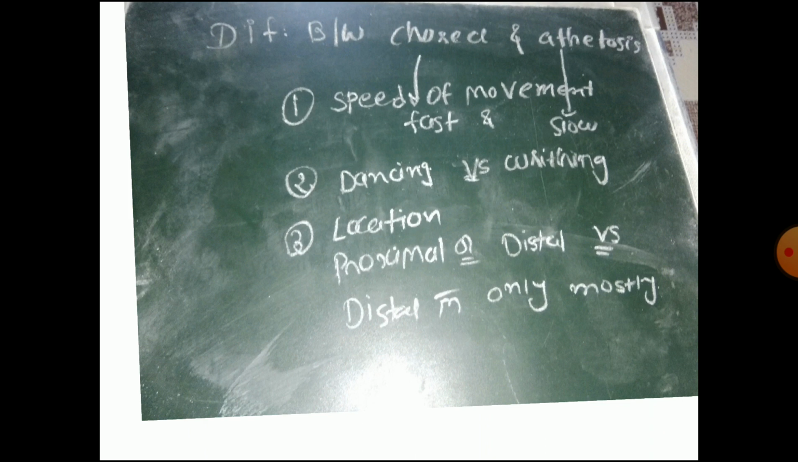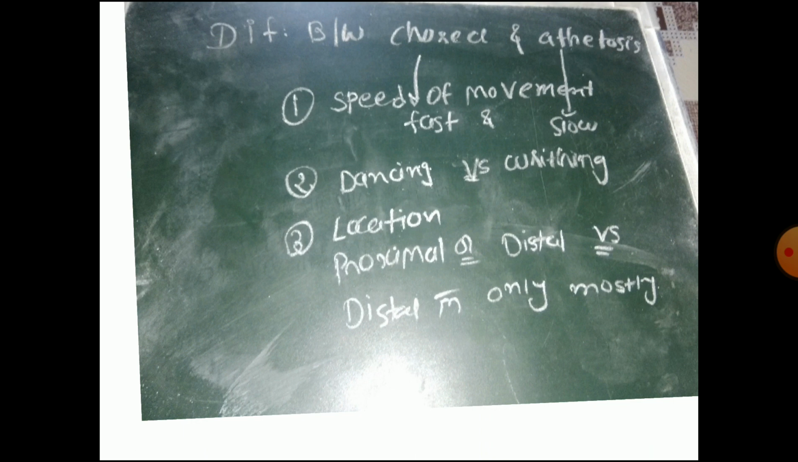Now the most important is the difference between chorea and athetosis. So basically the first difference is according to the speed of movement. The fast speed of movement is seen in the chorea patient, and in comparison to that the slow movement is present in the athetosis patient. Second, dancing-like movement is present in the chorea patient, and writhing-like movement is present in the athetosis patient.